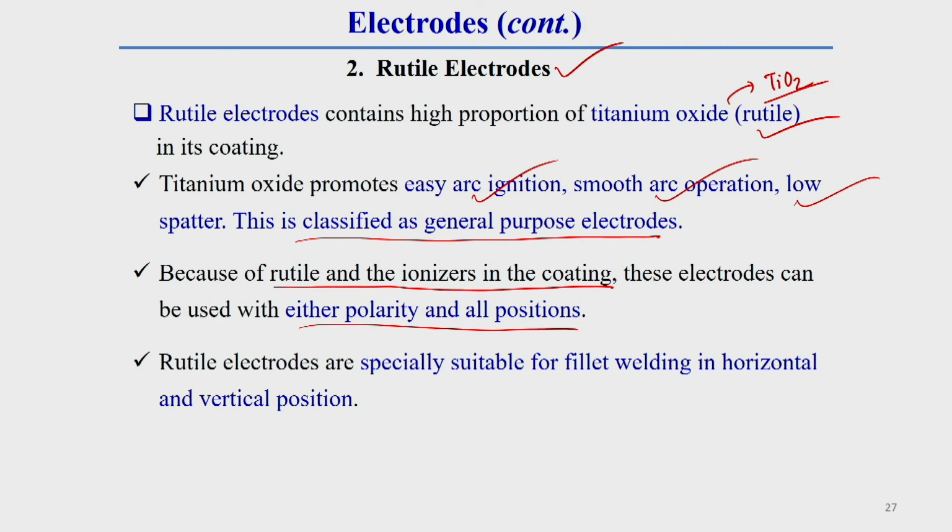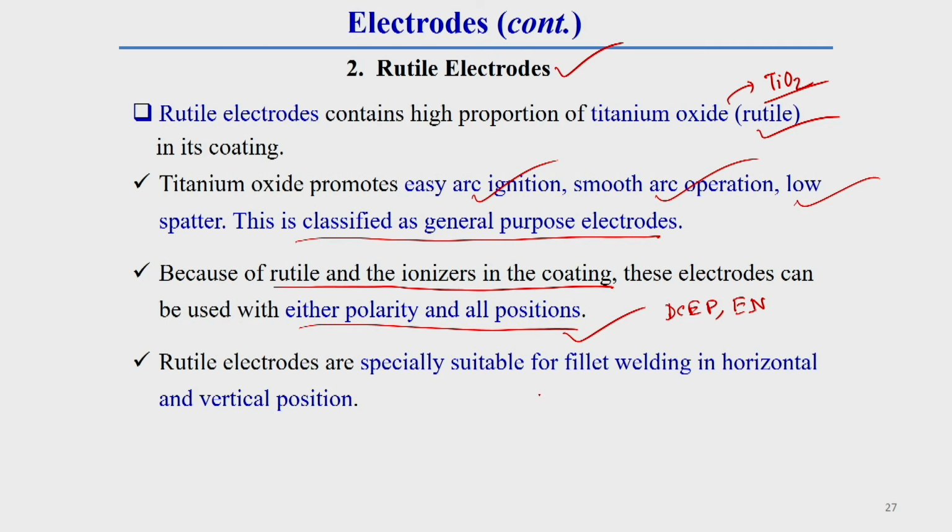You see, the cellulosic electrode is preferable in DCEP, but this rutile electrode you can use with both polarities. That means you can use both DCEP as well as electrode negative polarity, because of the rutile and ionizer in the coating.